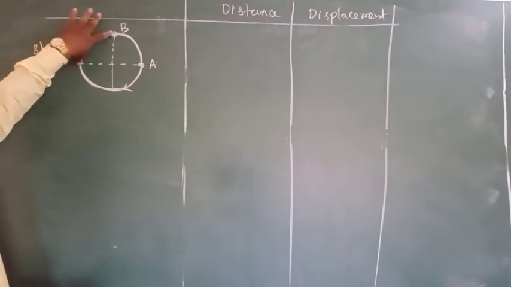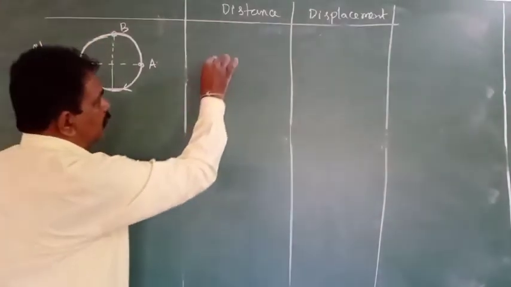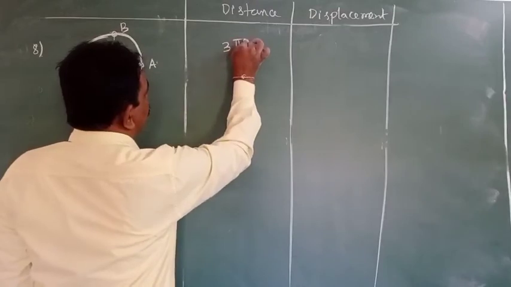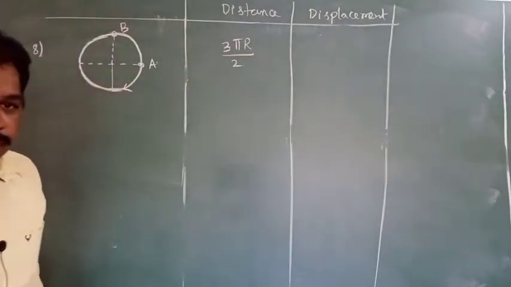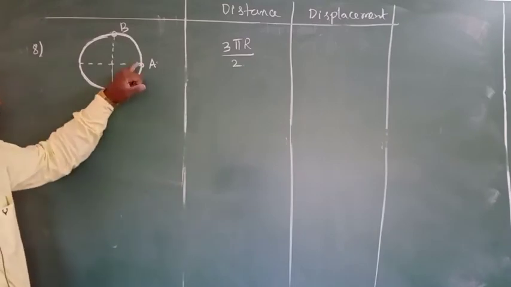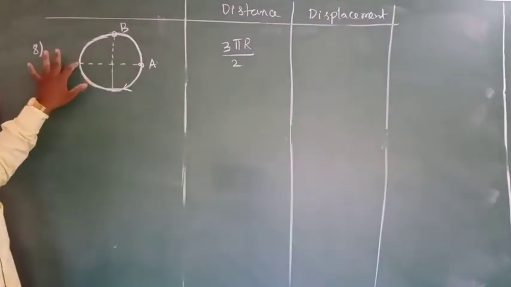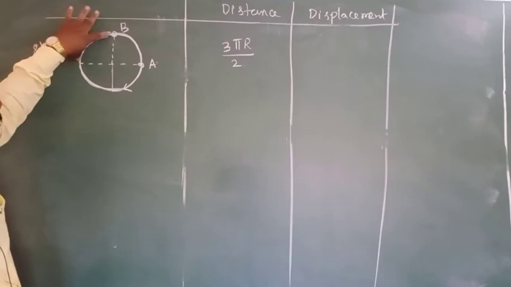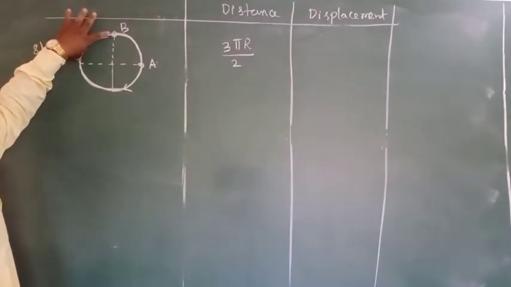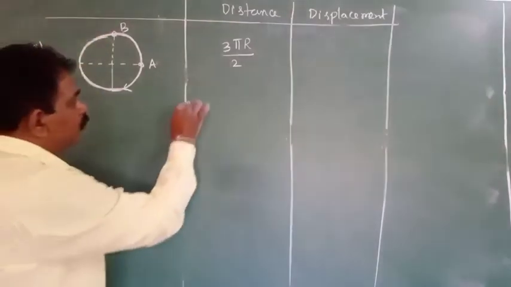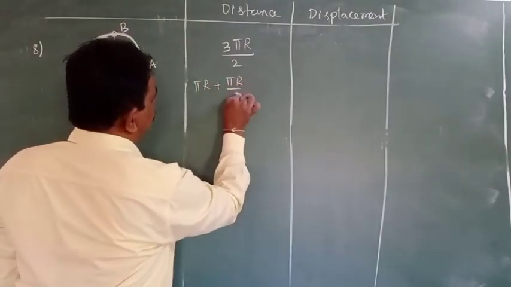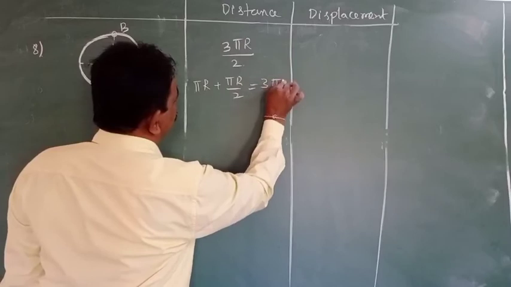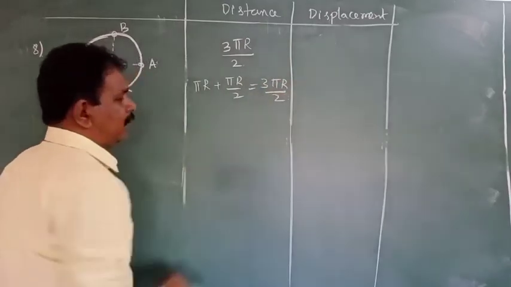Pi r plus pi r by 2. Up to here how much? Pi r. This will be how much? Pi r by 2. Pi r plus pi r by 2. This is equal to 3 pi r by 2.